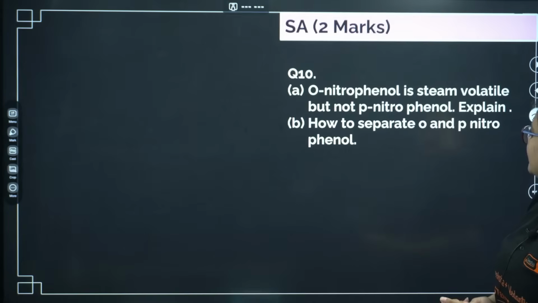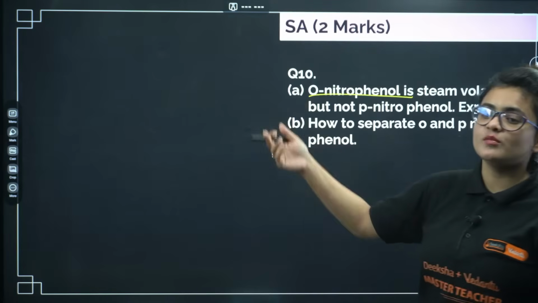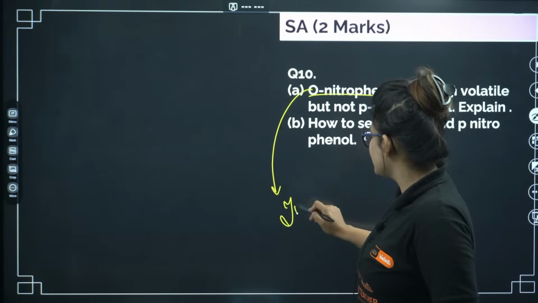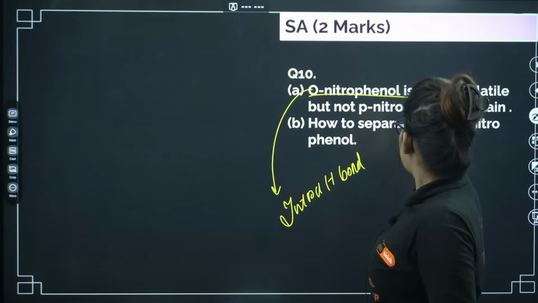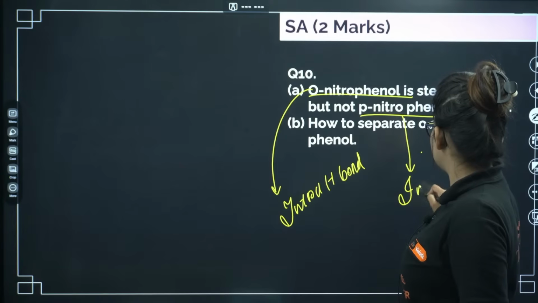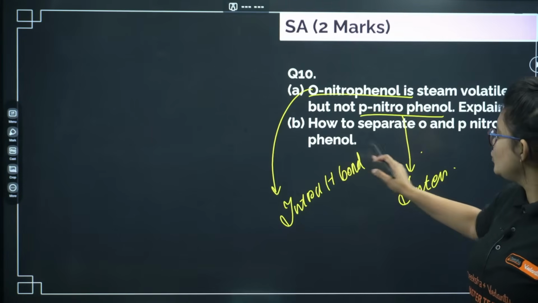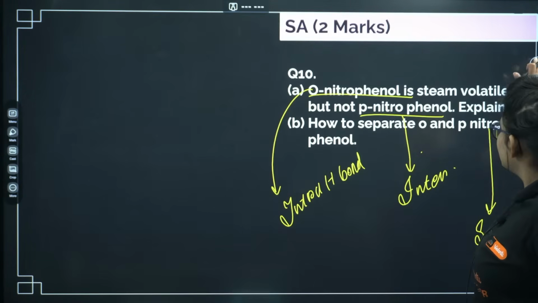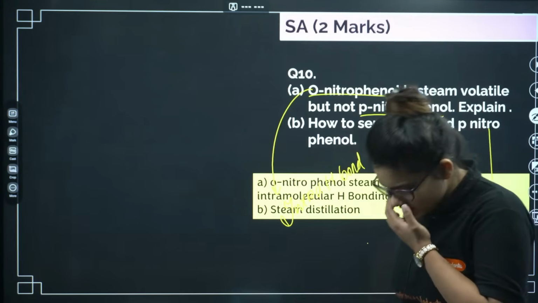Orthonitrophenol is steam volatile but not paranitrophenol. Why? Because orthonitrophenol forms intramolecular hydrogen bonding, and paranitrophenol forms intermolecular hydrogen bonding. As a result, orthonitrophenol is steam volatile. How to separate them? By steam distillation. I guess this is clear for you. Let's go ahead.